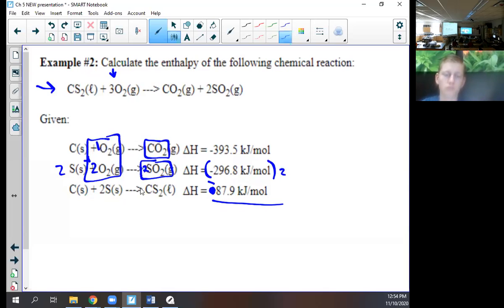So I think on these problems, you want to look at the right side of what they, like, you want to look at that first. Like you want to look at the CO2, the SO2, the CS2 first, right? Is that what you would recommend?